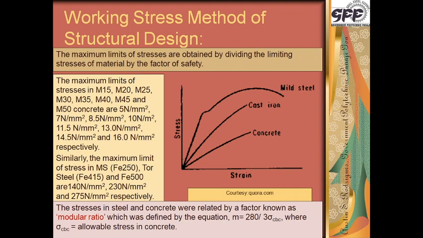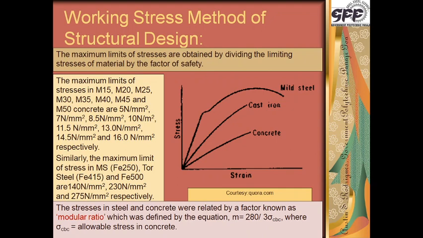The modular ratio over here is the connection between the steel and concrete stresses. It is defined by the equation M equal to 280 divided by 3 times sigma CBC.